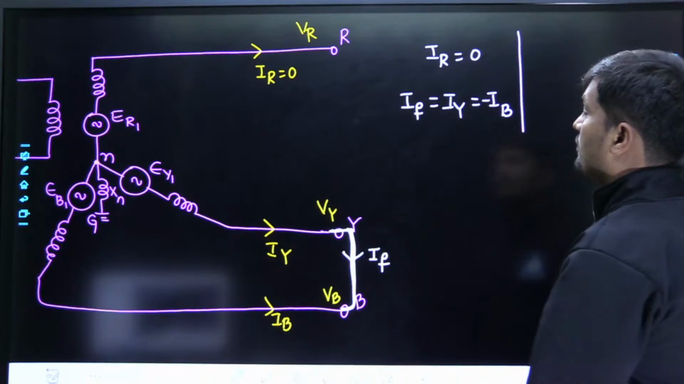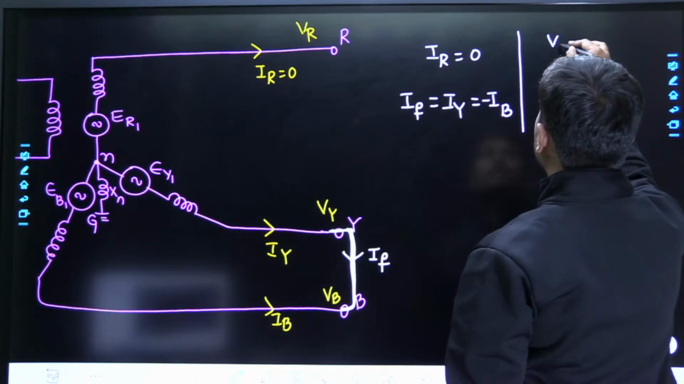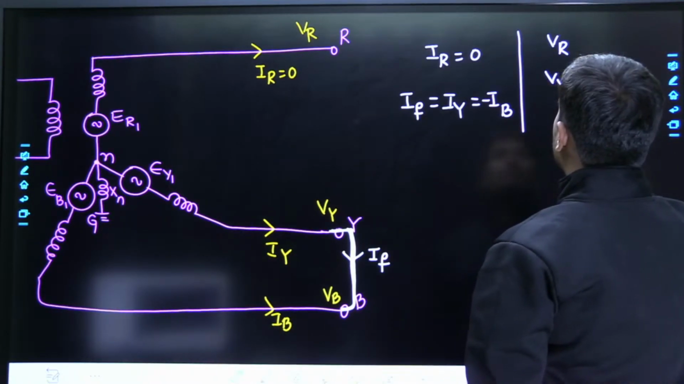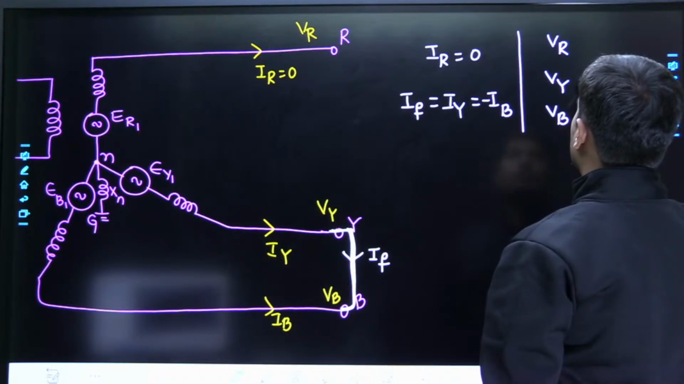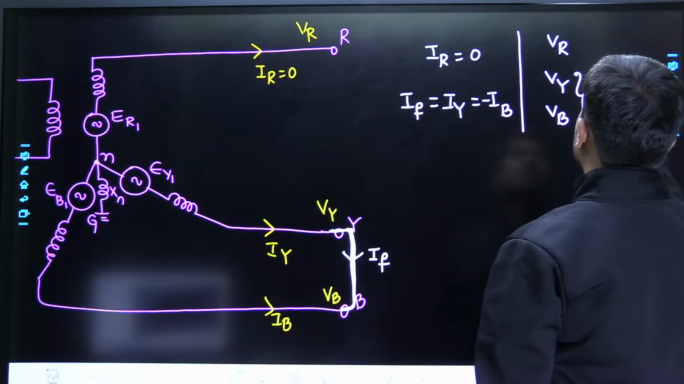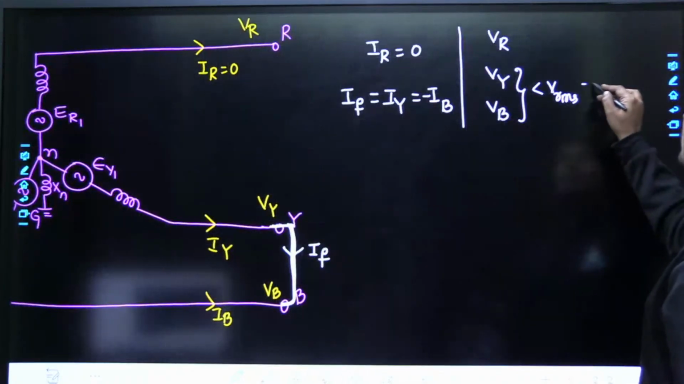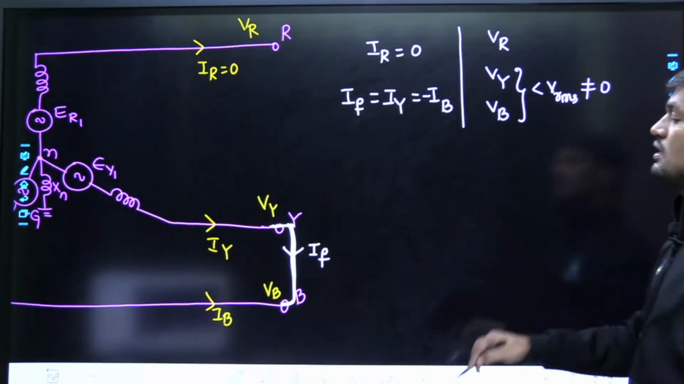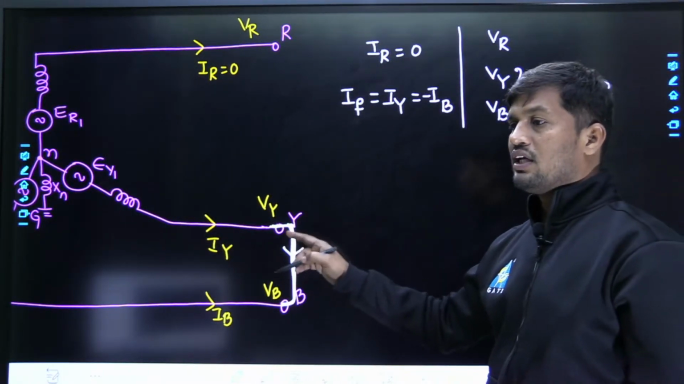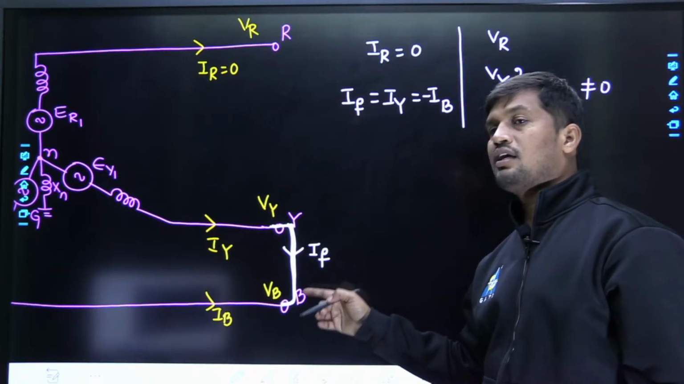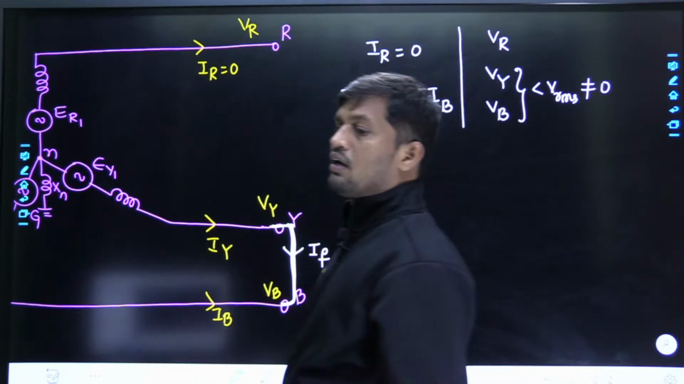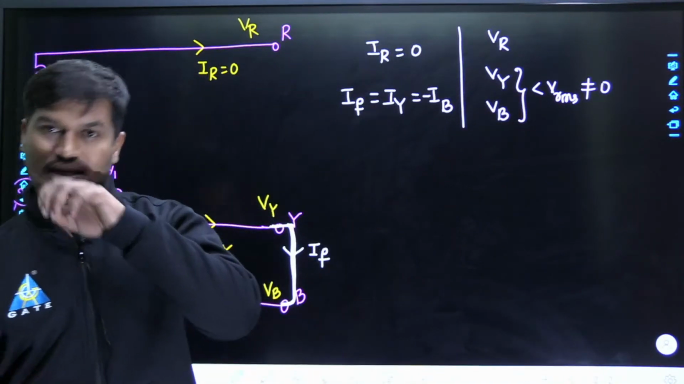Now the voltage in the R phase is the RMS voltage. The voltage in the Y phase and the voltage in the B phase are both less than RMS voltage, but not equal to 0. Why are these two voltages not equal to 0? The reason is that even though there is a short circuit, both are not connected to ground, so they will not become 0, but the voltage will be less than RMS voltage.